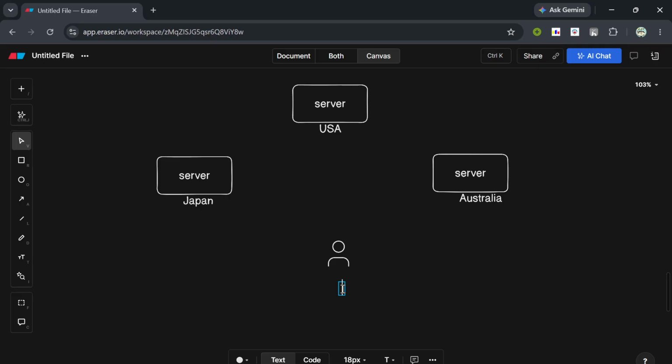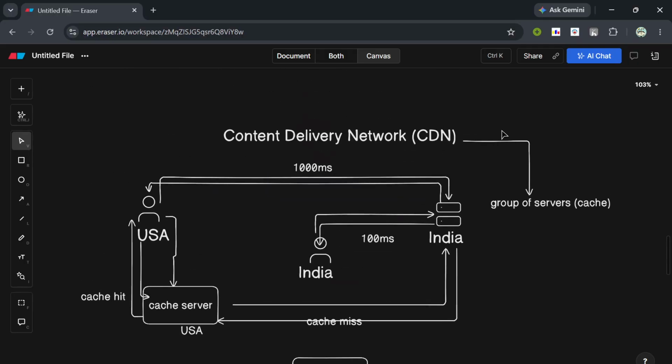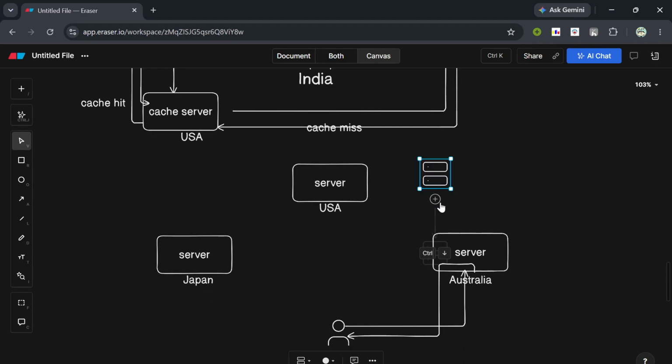Let's say the user is from New Zealand. Now, if the user is from New Zealand, the nearest server for the user would be the Australian server, right? So the request would reach the Australian server, and the Australian cache server would respond in a much faster manner as compared to the normal server, which was, let's say, located in India. So let's say this is our origin server.